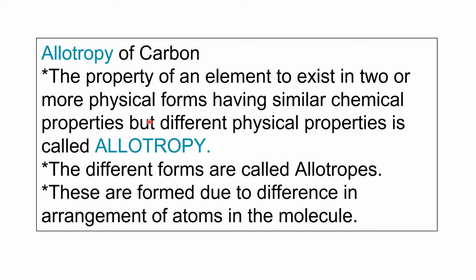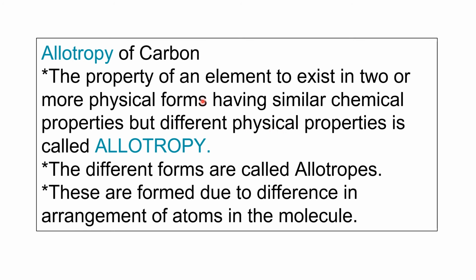So allotropy means the property of an element to exist in two or more physical forms. The element carbon can exist in two or more different physical forms, and all the physical forms of carbon will have similar chemical properties. Only their physical properties change. Then it is known as allotropic nature of carbon. And all the forms of the element are known as allotropes.